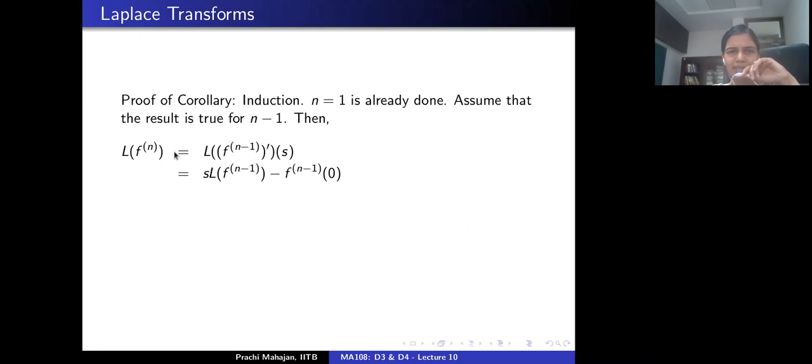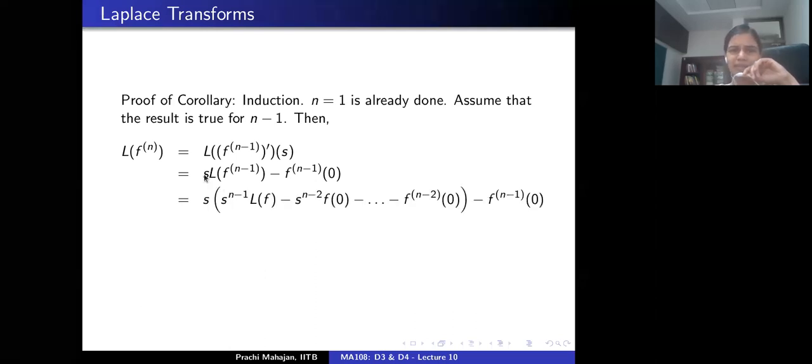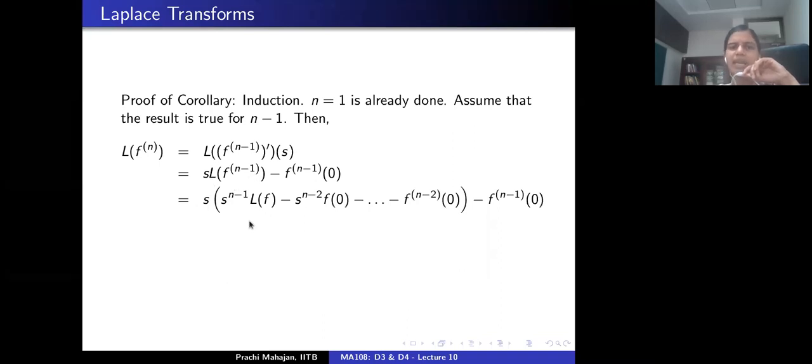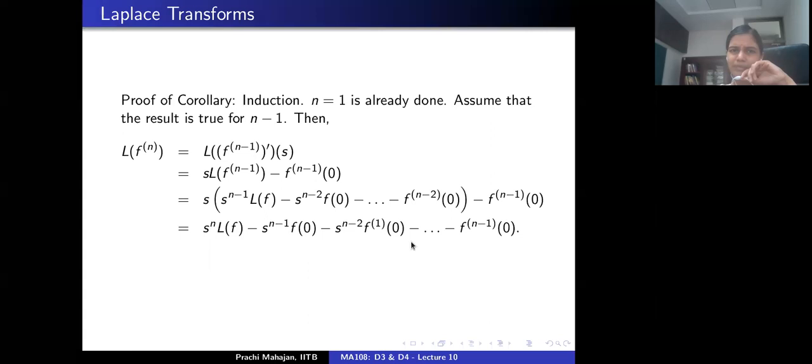And how does this second equation come? This comes from the theorem that we discussed, right? The Laplace transform of the derivative of g is s times the Laplace transform of the function g minus g evaluated at 0, correct? All right. And now the induction hypothesis will tell me how the Laplace transform of the n minus 1th derivative of f is related to the Laplace transform of f, and that's all. We are done. Correct? Is that okay?